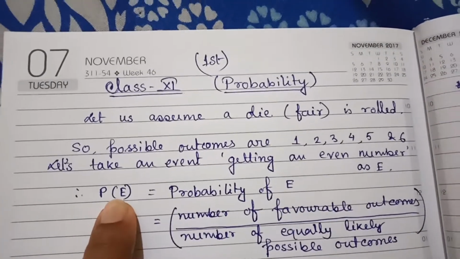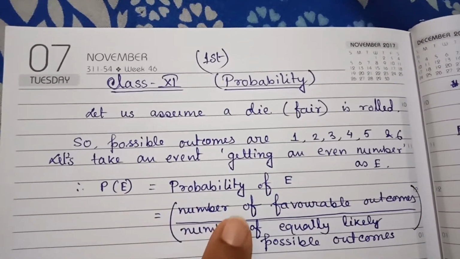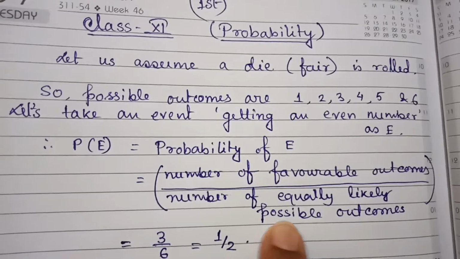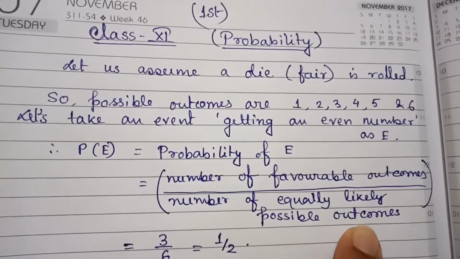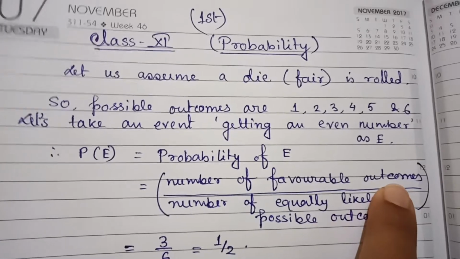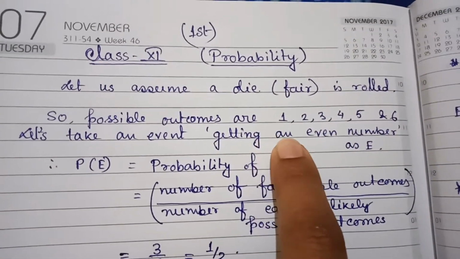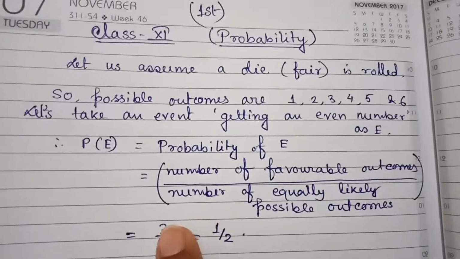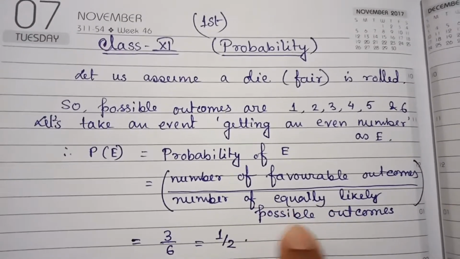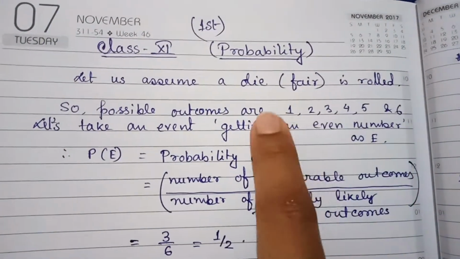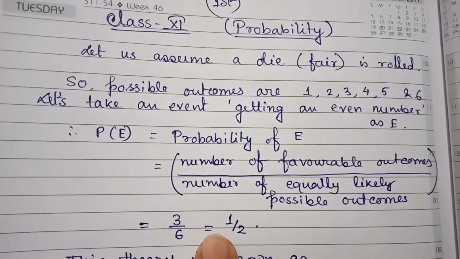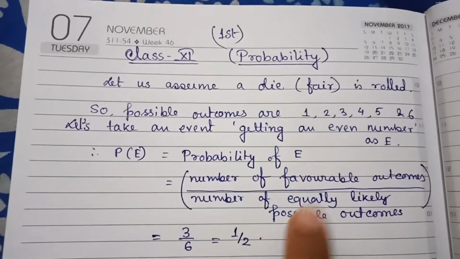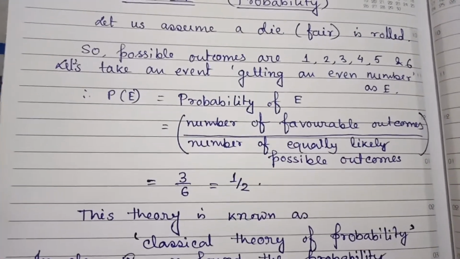Then we all know that the probability of event E is the number of favorable outcomes divided by the number of equally likely possible outcomes. The favorable outcomes, as we need an even number, are 2, 4 and 6, so that is 3. The number of equally likely possible outcomes is all 6. So this is 3 by 6, which equals half. Now this theory is actually called the classical theory of probability.